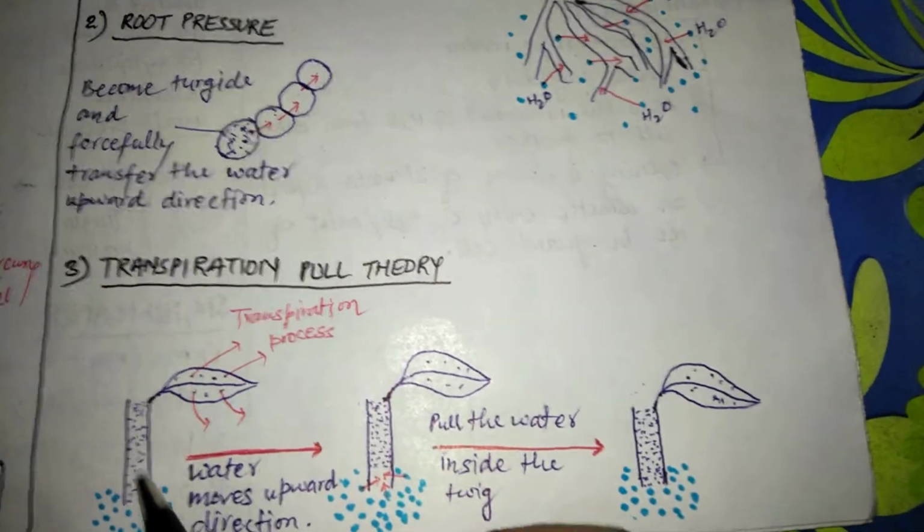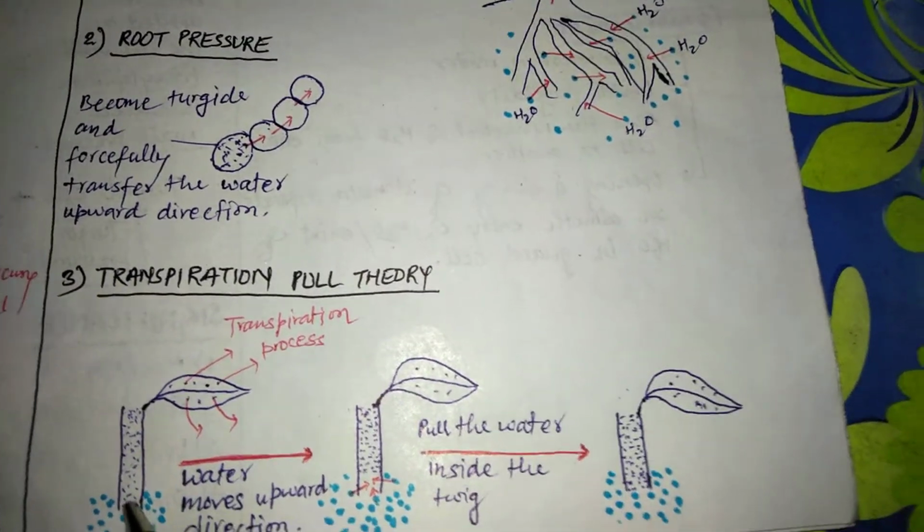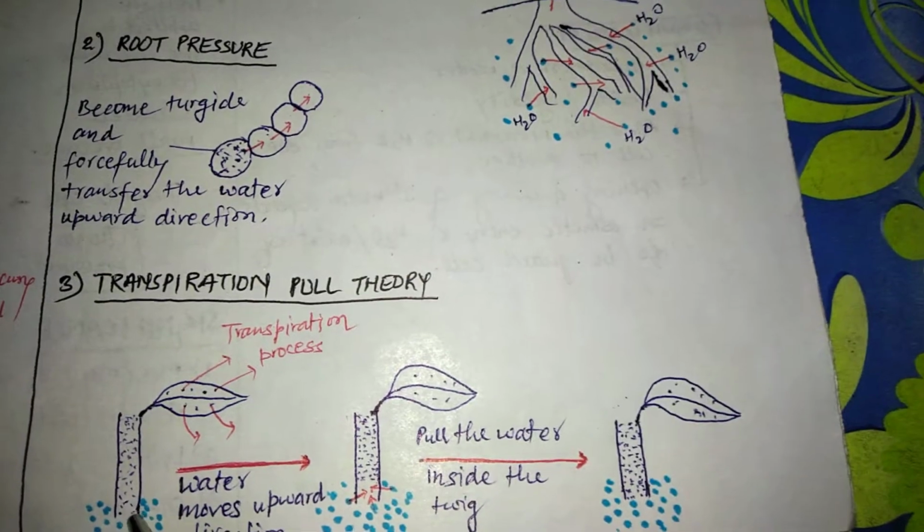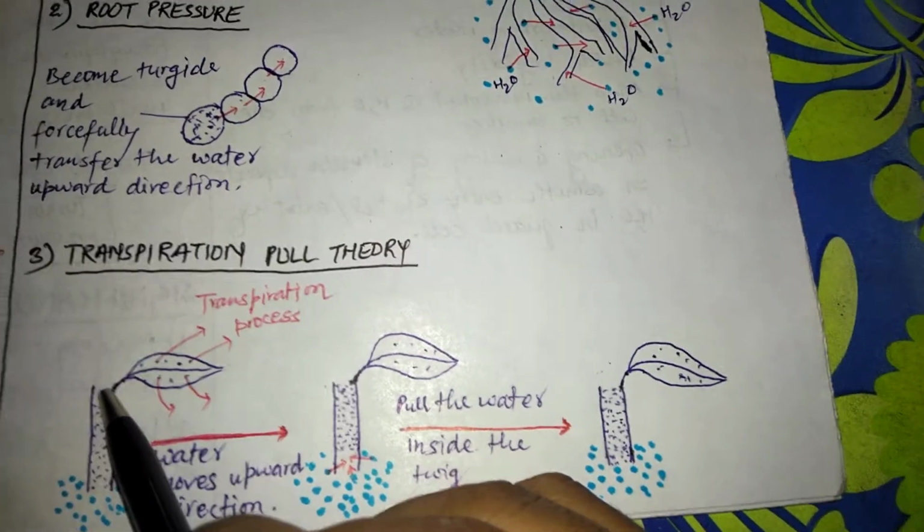This is a plant twig, and this central portion is the xylem, which has a large amount of water and minerals.